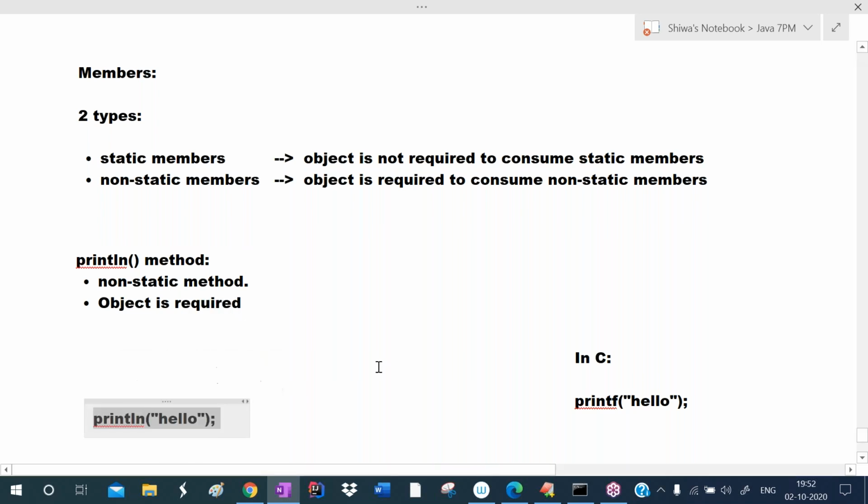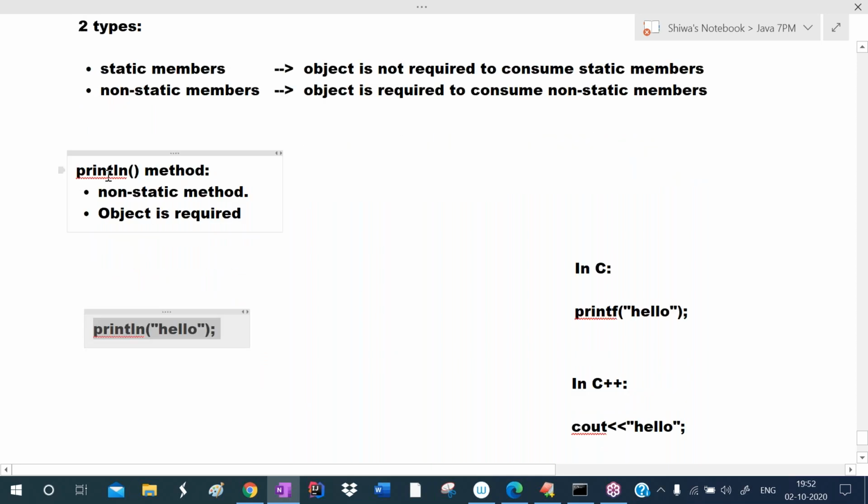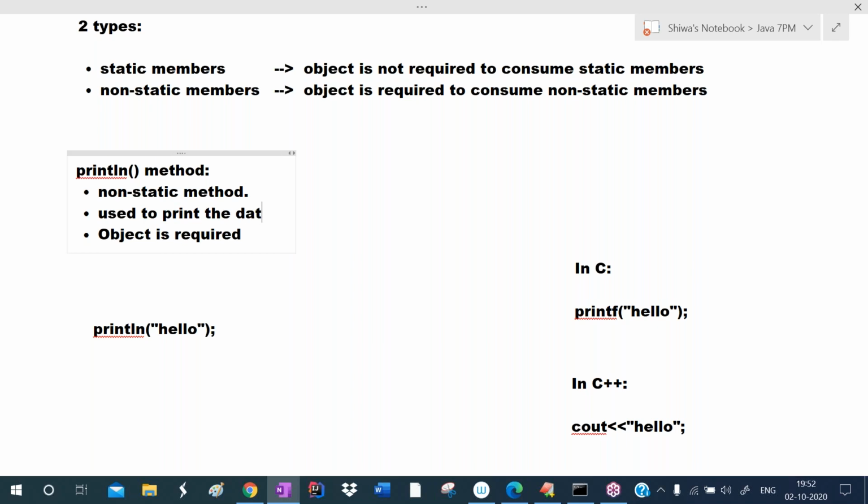Okay. So listen carefully here. So what is this println? Println is a method. It is a non-static method. What is the purpose of it? It is used to print the data on console screen, on output screen.